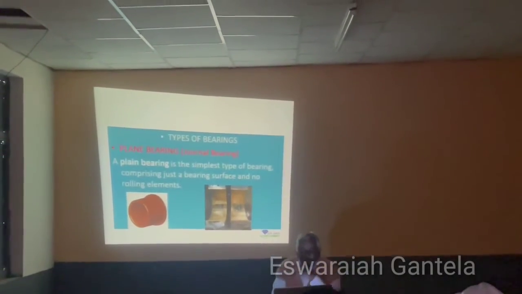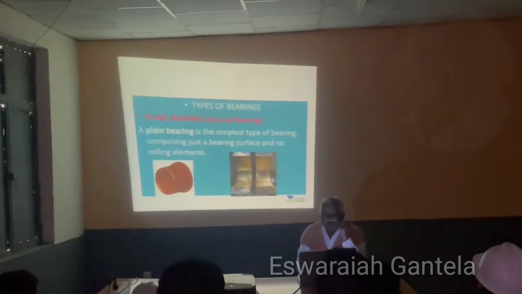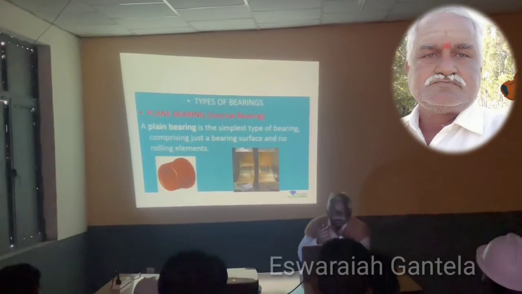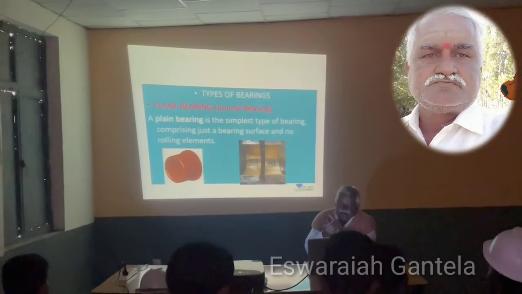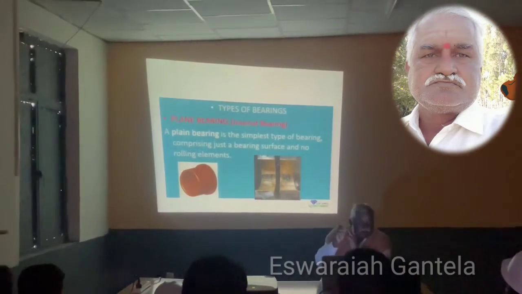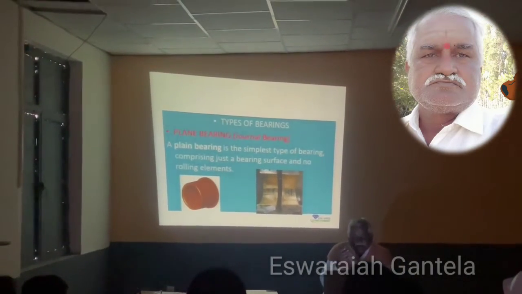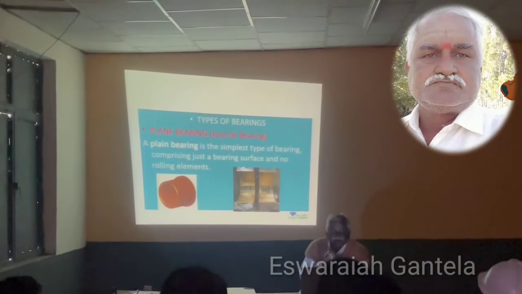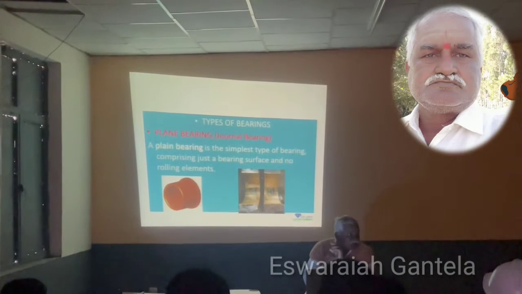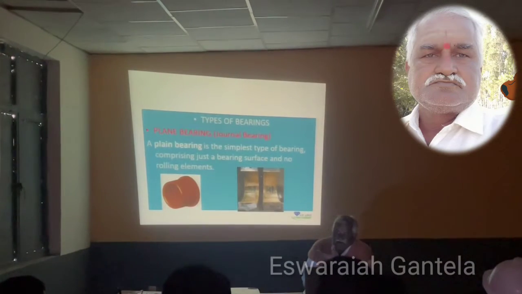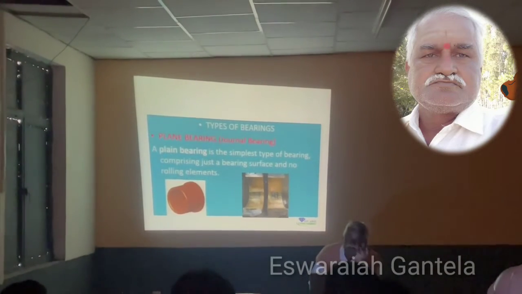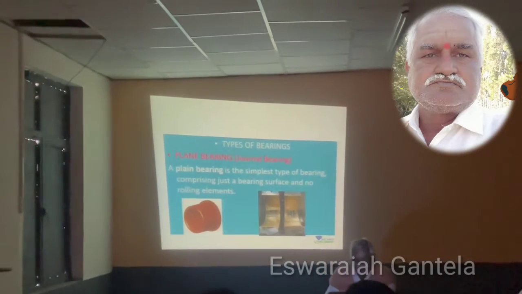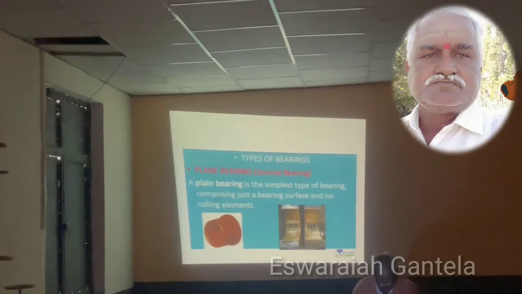Friction bearing means journal bearing. Where are we using the friction bearings here in our plant? Some examples: coal mill pinion bearings, raw mill pinion bearing, kiln supporting rollers, and some bushes. We are also using them in the rope way, bush bearings in the rope way. So in many places we are using friction bearings.